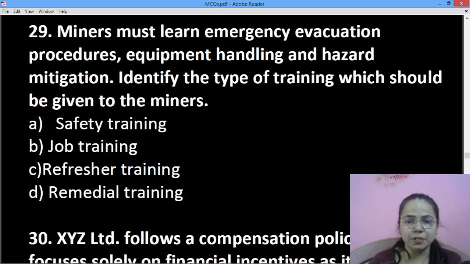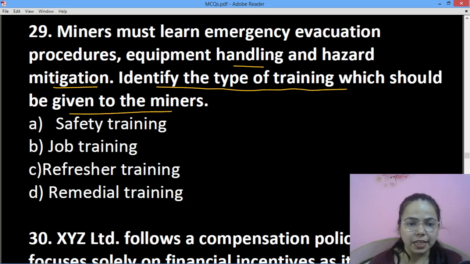Miners must learn emergency evacuation procedures, equipment handling, hazard mitigation. Identify the type of training which should be given to the miners. Hence it is safety training.